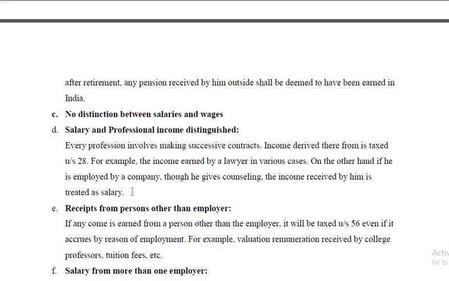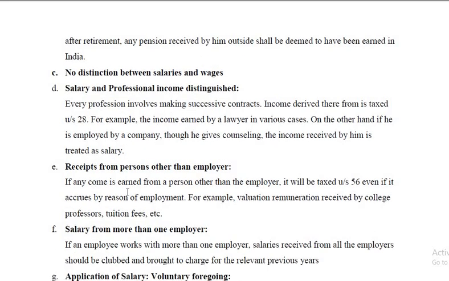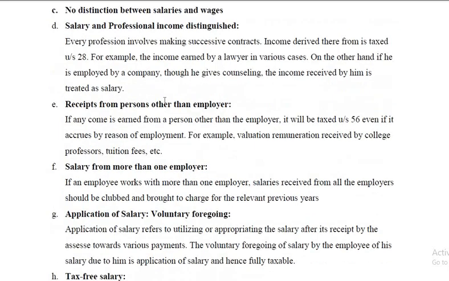Similarly, a doctor. If a doctor practices independently in a clinic, his income is charged under the head income from profession. But in the case of a government doctor, or a doctor appointed in a government hospital, he is in employment and therefore his salary is taxed under the head income from salaries. I hope you understood the difference between salary and professional income. Receipts from persons other than employer.